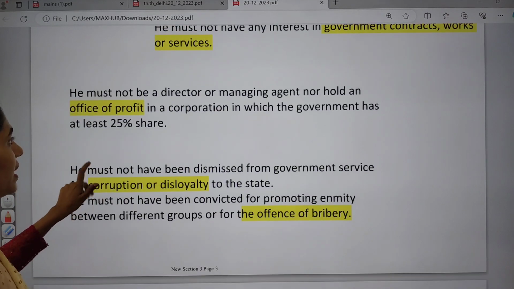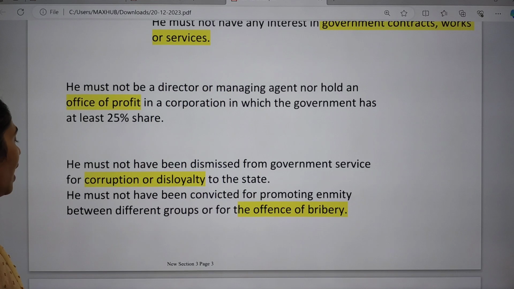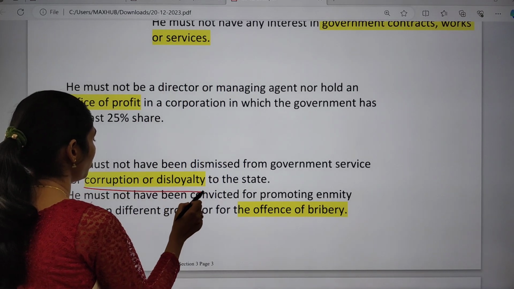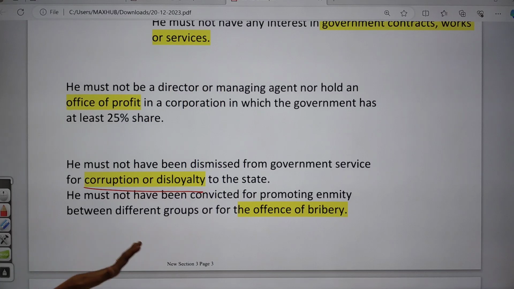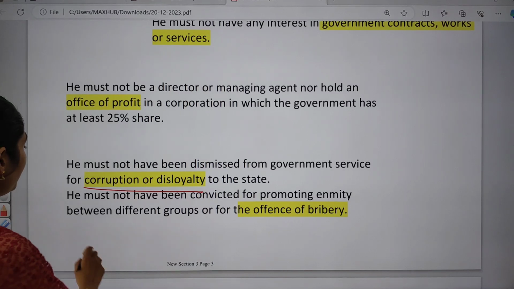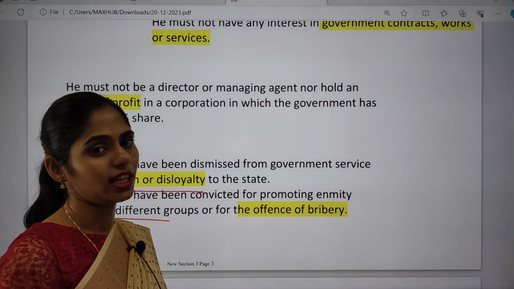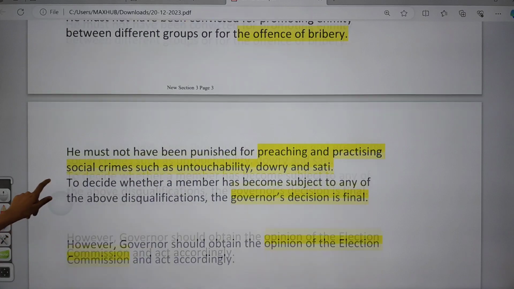He must not be a director or managing director, or hold any office of profit in any corporation. He must not have been dismissed from government service for corruption or disloyalty to the state. He must not be convicted of promoting enmity between different groups, or of any offence, or take any bribe.